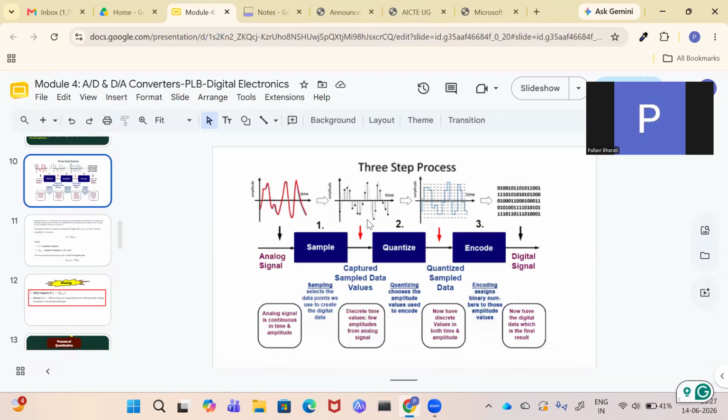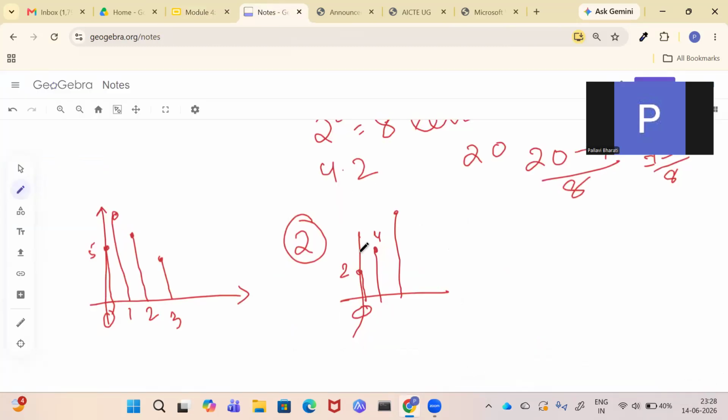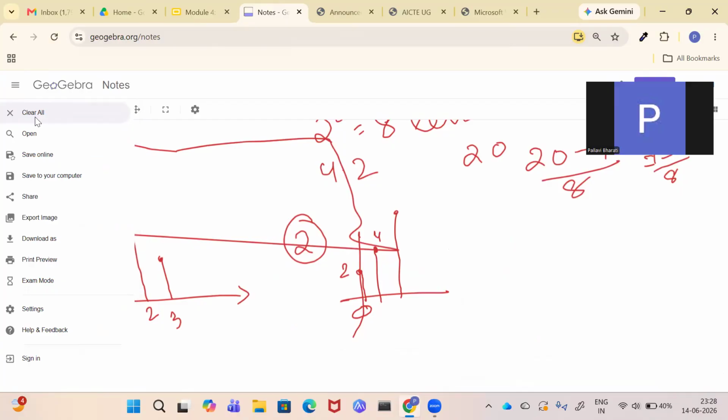Here you can see the values you have sampled. Now from sampling you are going to quantization. You can see these fine lines here. Each line is having a level. If the value is in between these two, then it will take level 1, level 2, or level 3. Here we are seeing that this won't work here. Let me show you.